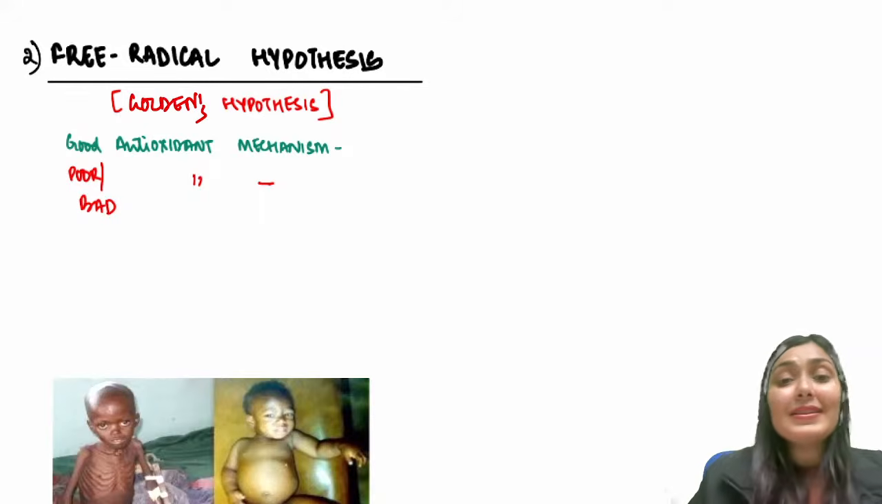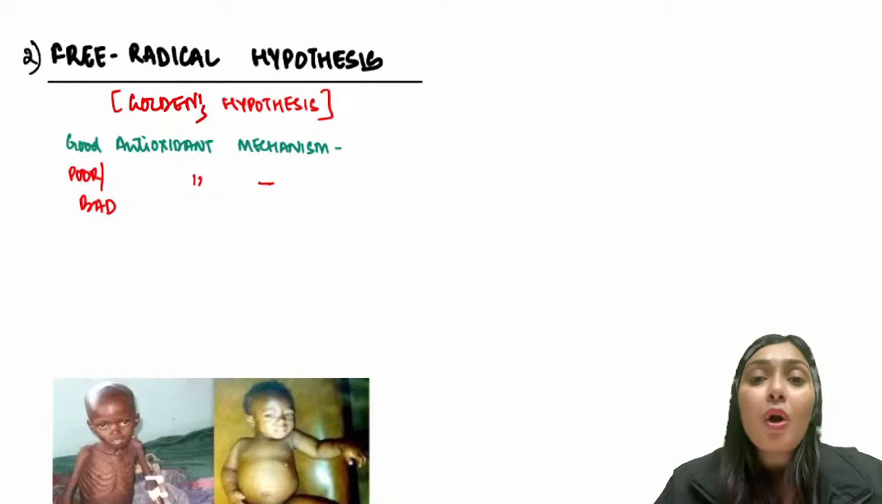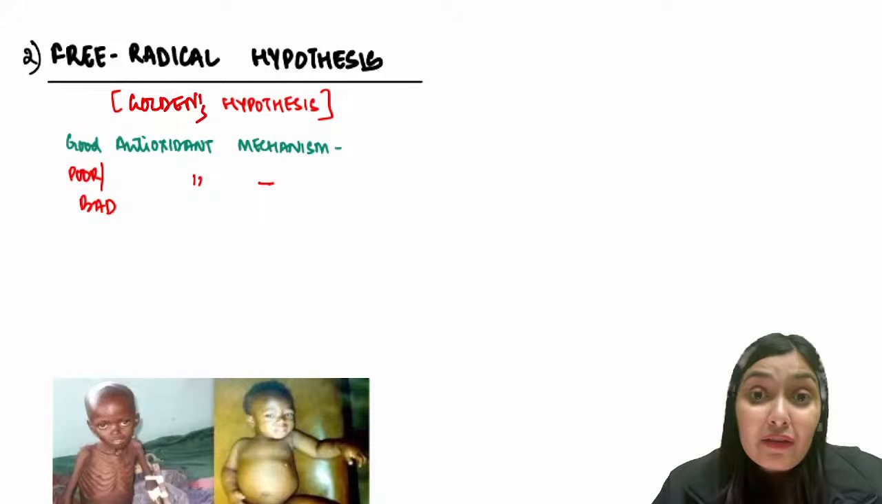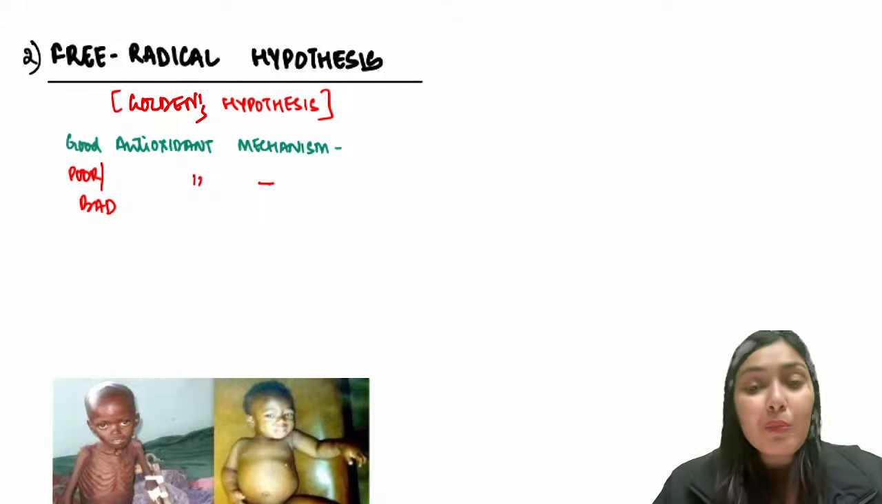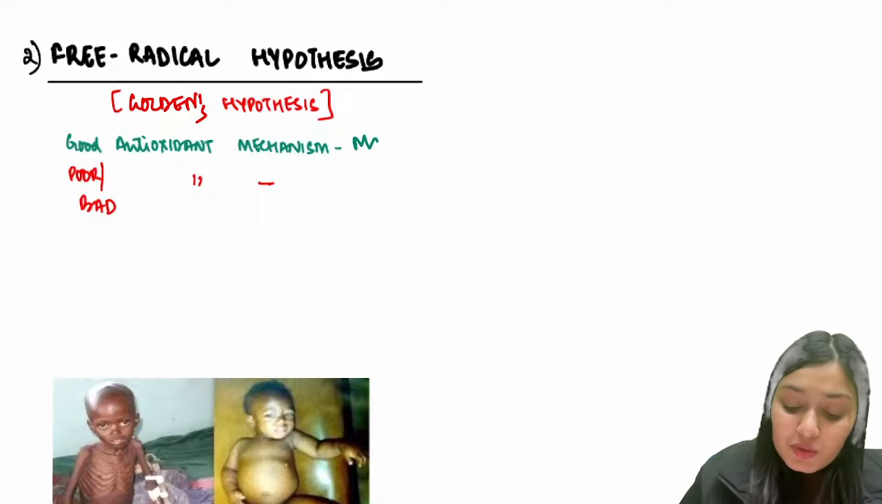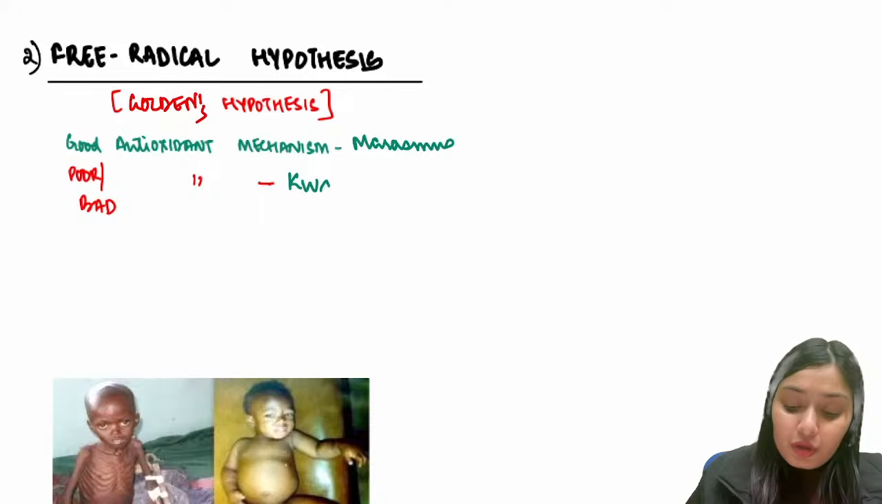What does this hypothesis say? This hypothesis says whenever the body is in a stress-like condition, free radicals would be generated. And to combat this free radical injury, our body has antioxidant mechanisms. If the antioxidant mechanisms are good, my body will stay fine, body will stay protected. So this happens in marasmus. So if you have good antioxidant mechanism, the child will have marasmus. On the other hand, if the antioxidant mechanisms are poor or bad, that will lead to Kwashiorkor child, right?